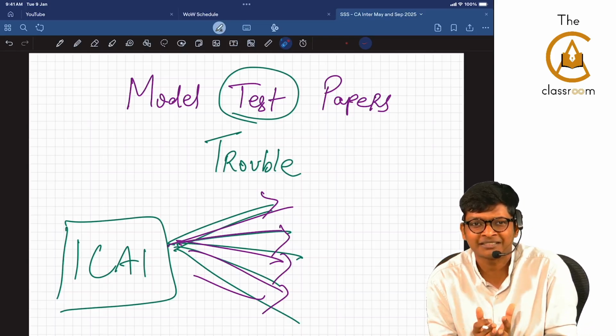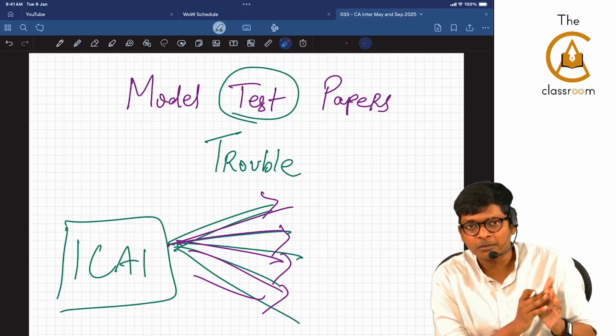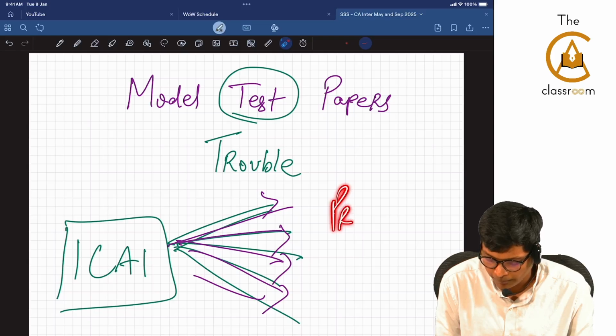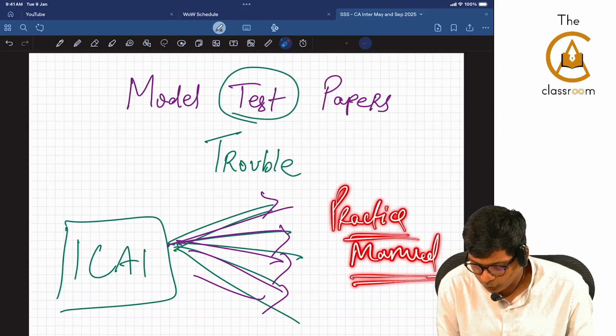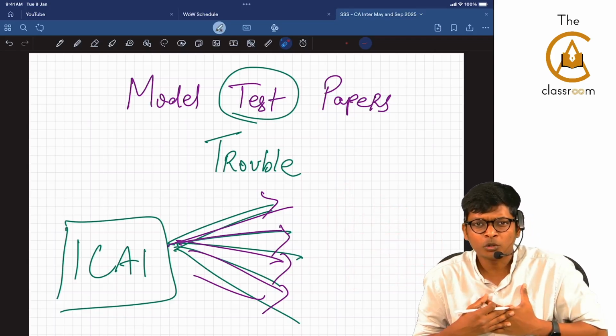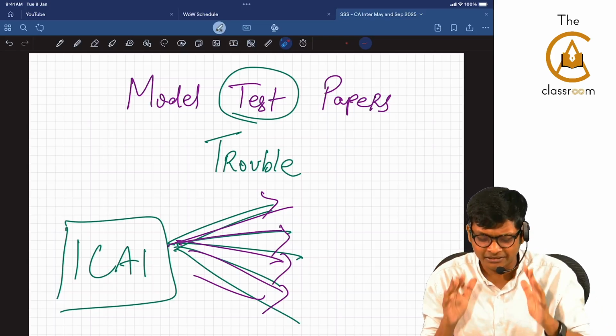So again, let me conclude by saying model test papers, I wanted to give something like this. My reason is, in old syllabus, there used to be something called practice manual. Old students will know this. Practice manual, ICAI used to have that. Now they don't have that. So now they're releasing something like this. So don't panic, guys. It's very simple.